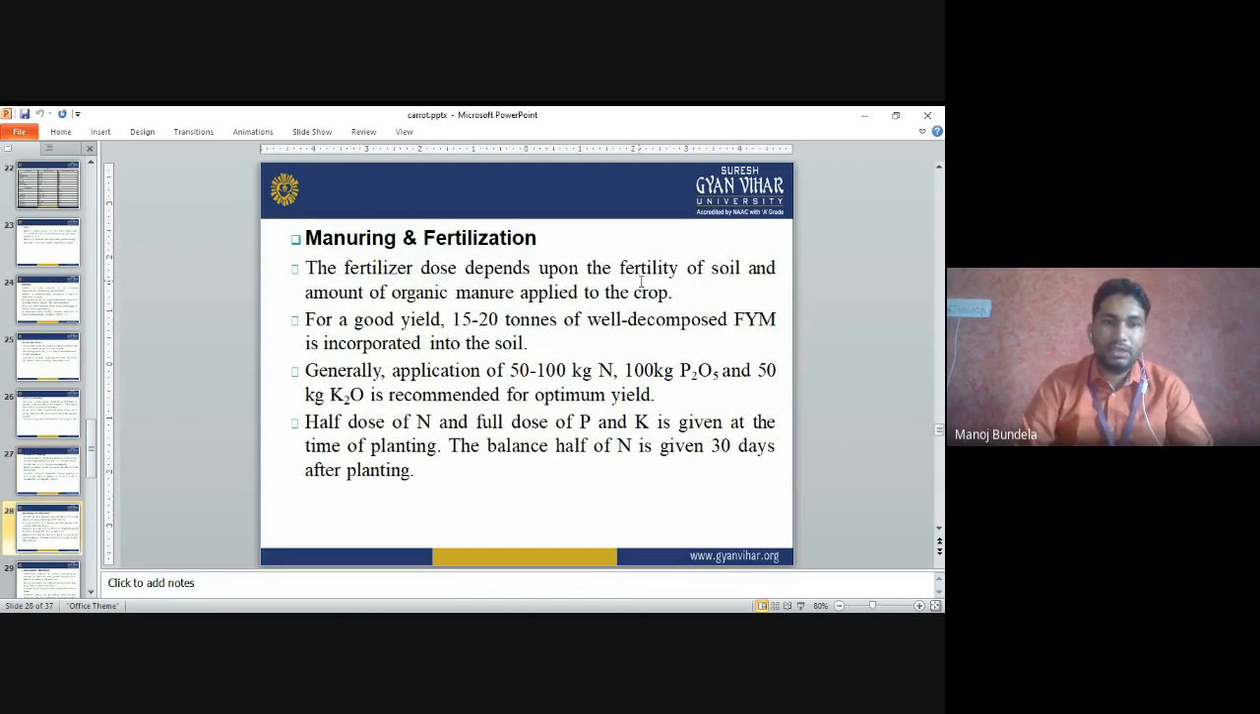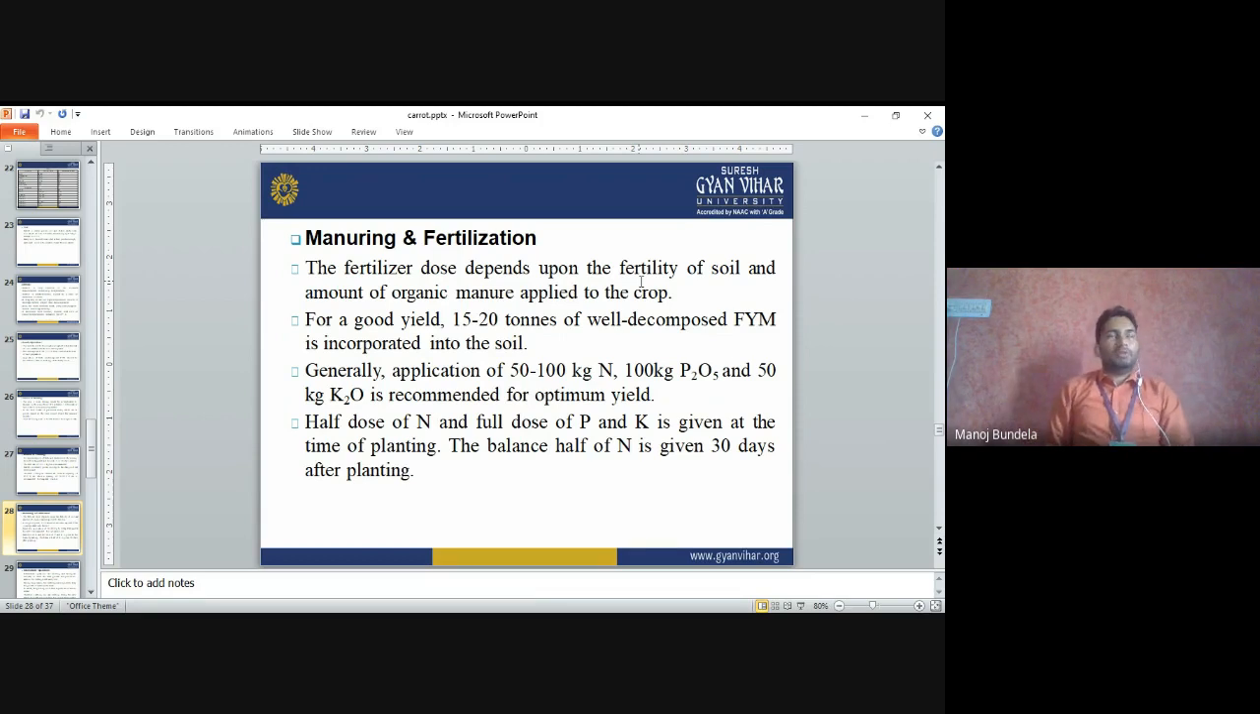Manure and fertilizer. The fertilizer dose depends upon the fertility of the soil and the amount of organic manure applied to the crop. For good yield, 15 to 20 tons of well-rotten FYM is applied during land preparation. Generally 50 to 100 kg nitrogen, 100 kg P2O5 and 50 kg potassium are applied. Nitrogen is applied in two split doses: half the nitrogen and the full dose of P and K at planting, and the balance half of nitrogen 30 days after planting.